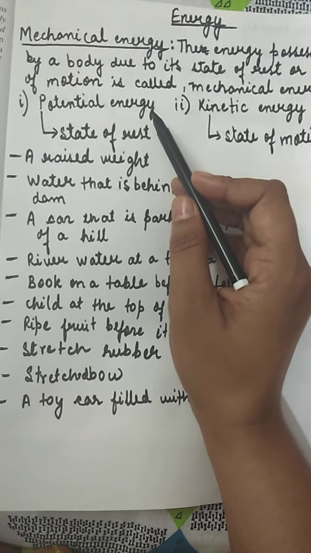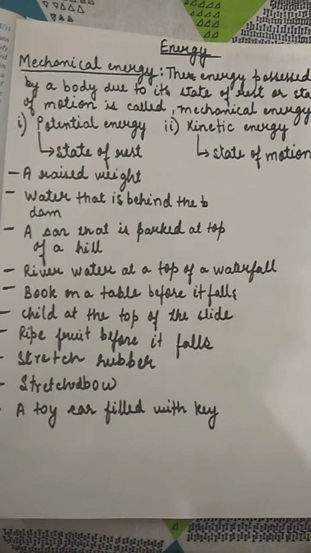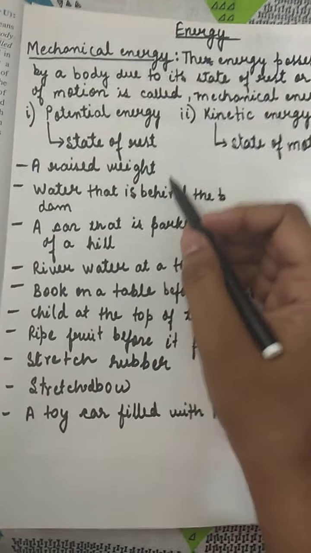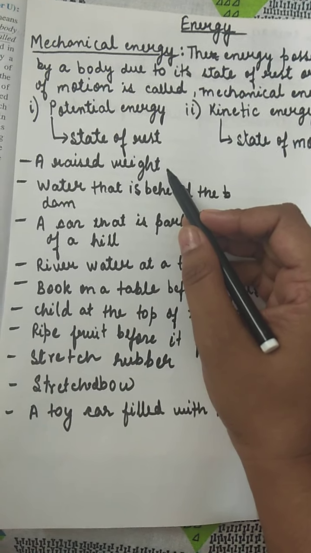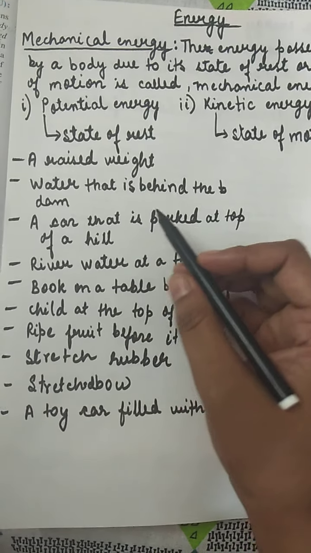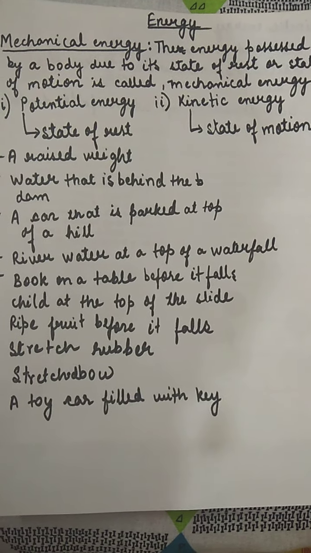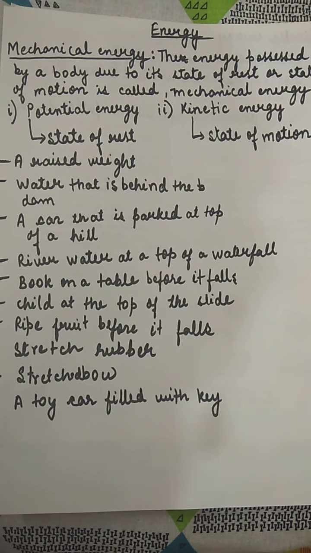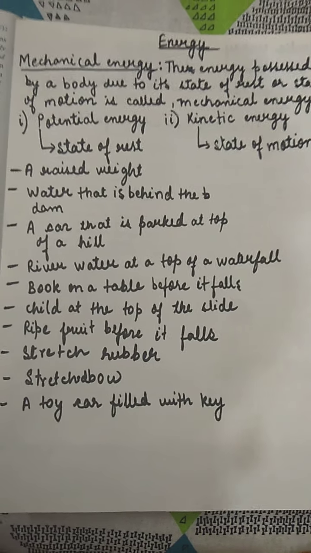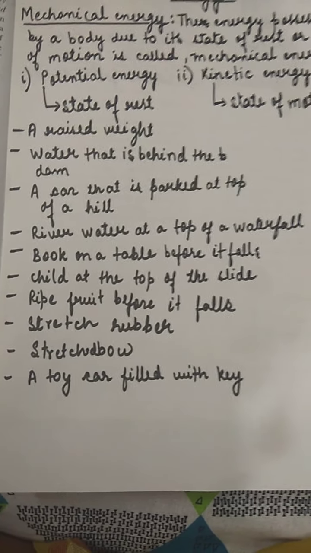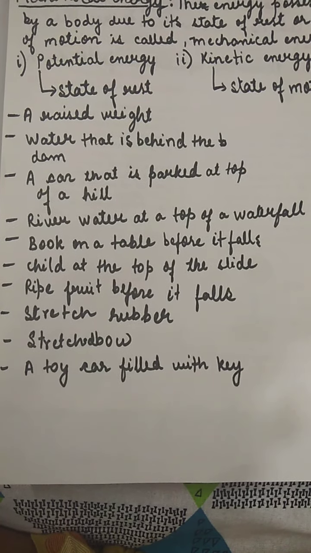Now we are having some examples of potential energy. Some examples of potential energy are raised weight, water that is behind the dam, car that is parked at the top of the hill, river at the top of the waterfall, book on a table before it falls, child at the top of the slide, ripe fruit before it falls, stretched rubber, stretched bow, a toy car filled with key.